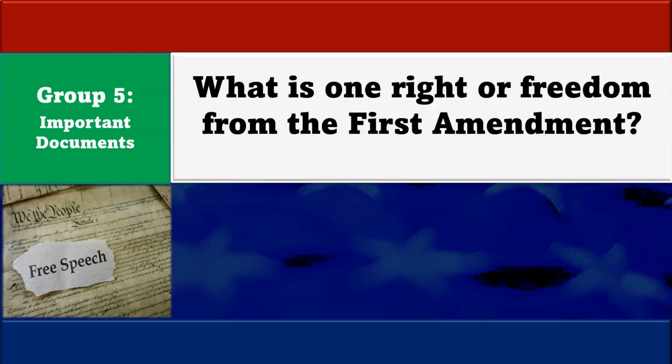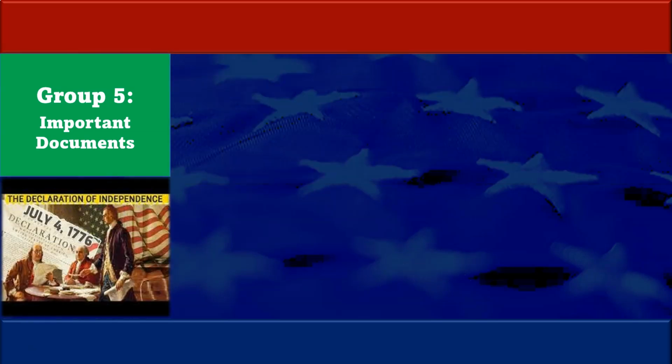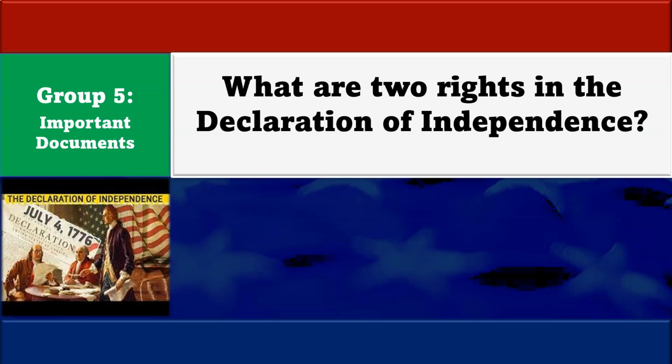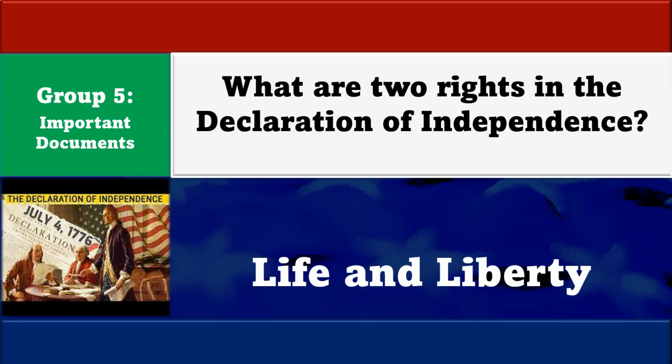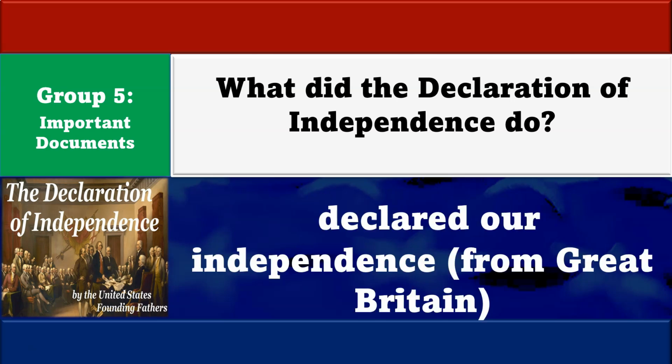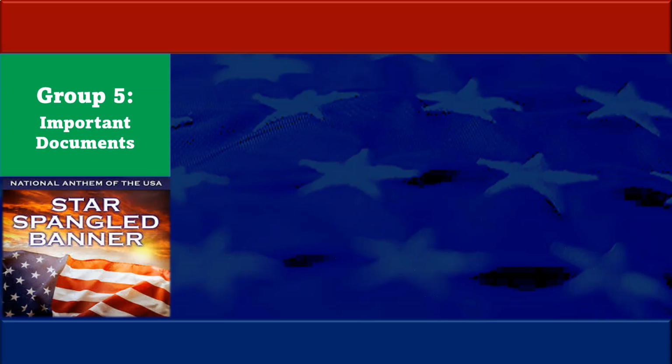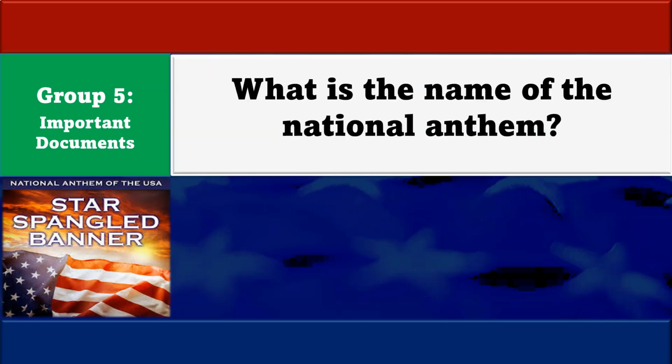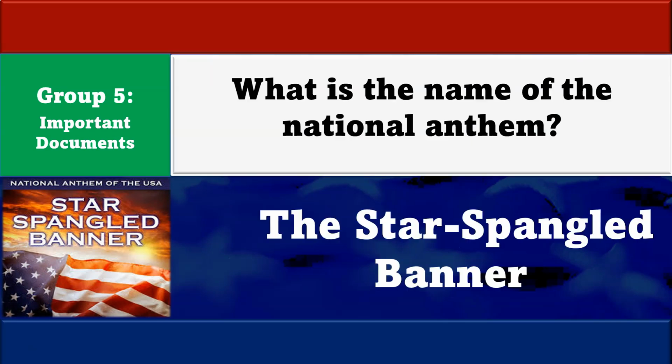What is one right or freedom from the First Amendment? Speech. What are 2 rights of everyone living in the United States? Freedom of expression and freedom of religion. What did the Declaration of Independence do? Declared our independence. What is the name of the national anthem? The Star-Spangled Banner.